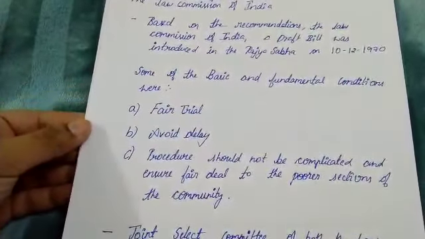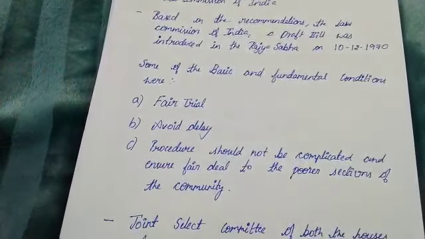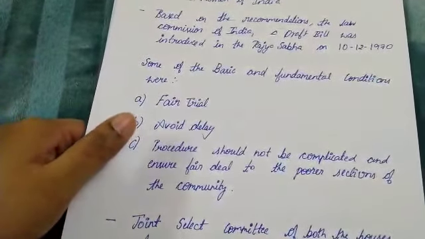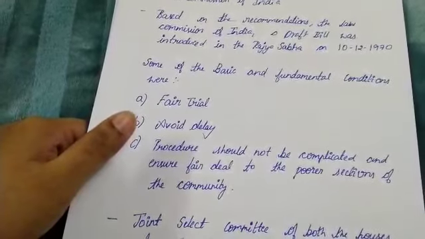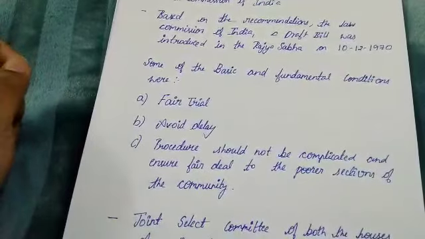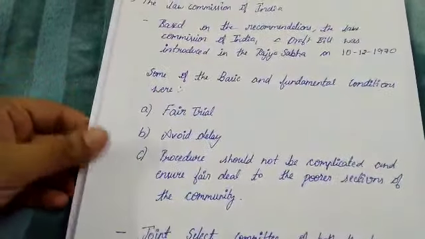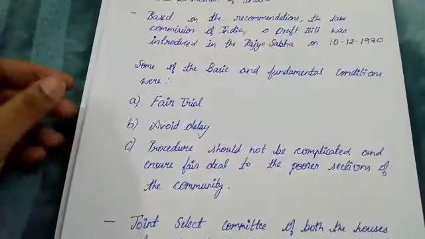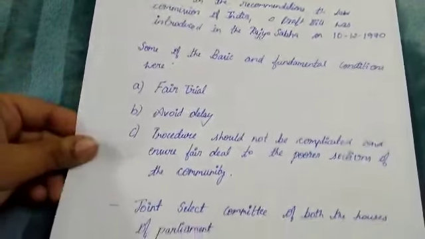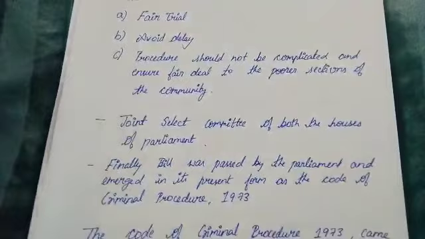Some of the basic and fundamental conditions were, first, a fair trial. That is, an accused person should get a fair trial in accordance with the accepted principles of natural justice. The second is to avoid delay. Justice delayed is justice denied, as we all know. Every effort should be made to avoid delay in investigation and trial, which is harmful not only to the individuals involved but also to society. The third and most important point is that the procedure should not be complicated and should ensure a fair deal to the poor section of the community. The bill was referred to the Joint Select Committee of both Houses of Parliament.